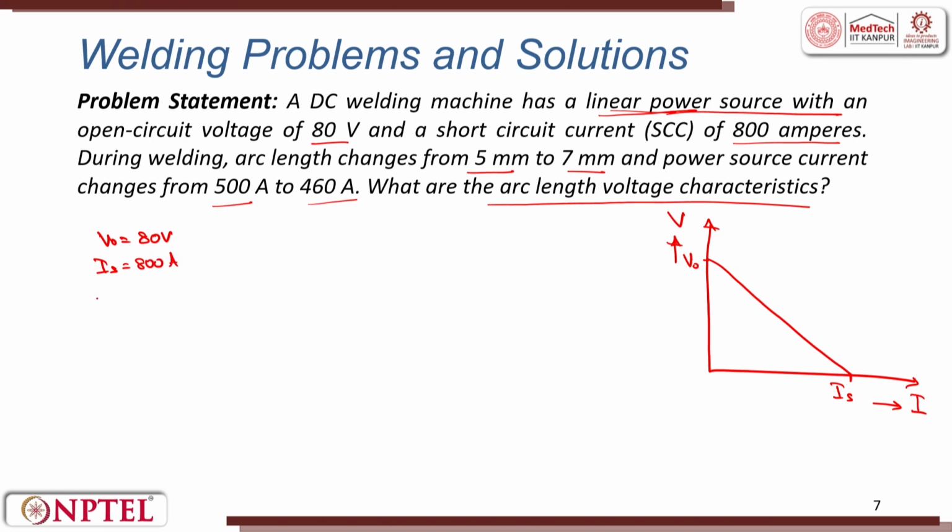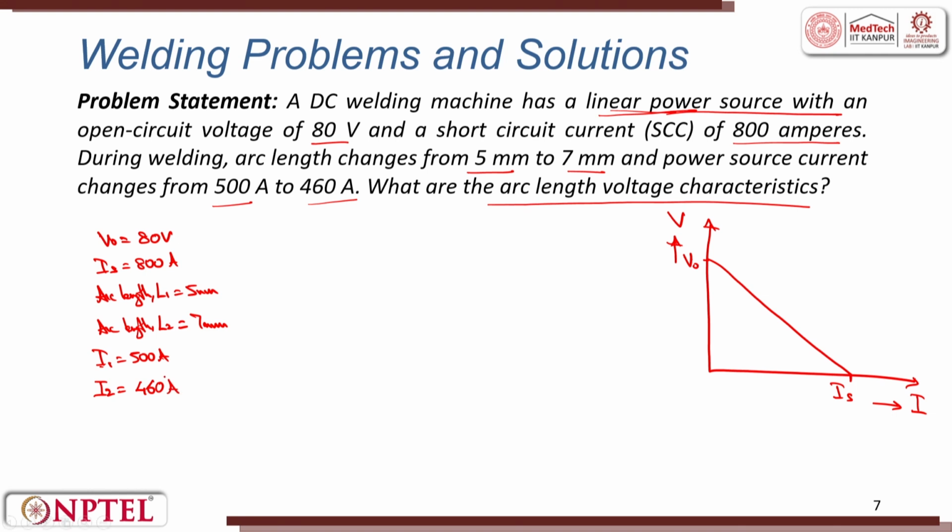Arc length L1 is equal to 5 millimeters, and arc length L2 is equal to 7 millimeters. So, I1 is equal to 500 amperes and it changes to I2, that is equal to 460 amperes.